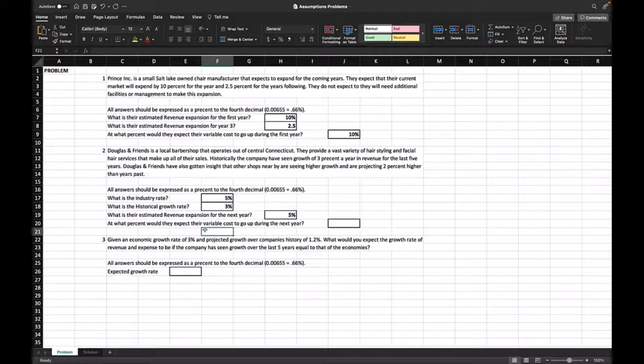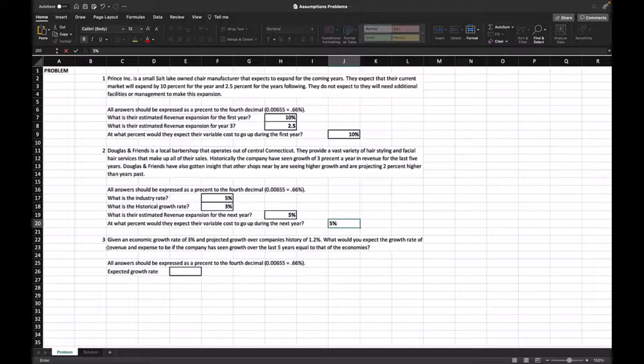Like we've said before in the previous example, we should expect our costs to be equal to the growth that we see in our revenue because it costs money to make money. So if we expect revenue for next year to be 5%, then we should expect expenses to go up by 5% as well.